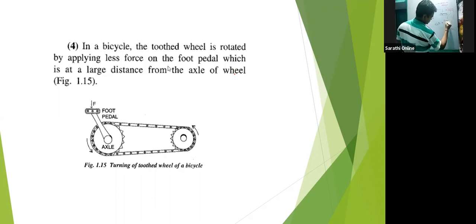What does angular acceleration mean? Angular acceleration means that there is a wheel, and this wheel is rotating with some angular velocity. This speed we call omega 1, and it changes from omega 1 to omega 2. That means this angular acceleration is not equal to 0.